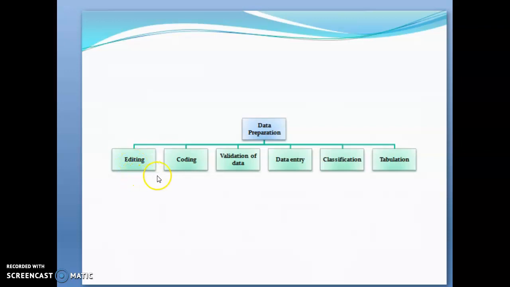First one is the editing, and the next one is the coding, and the third one is validation of data and data entry, and classification and tabulation. First we'll see what is editing.